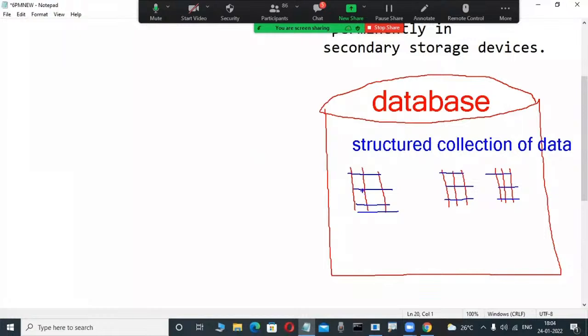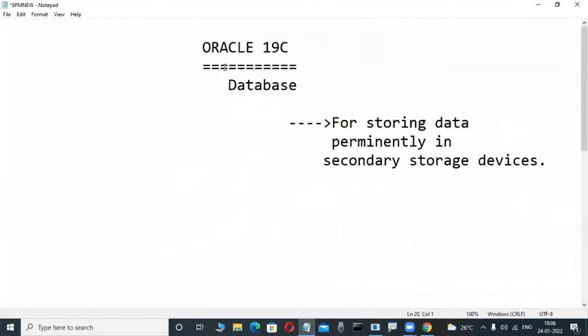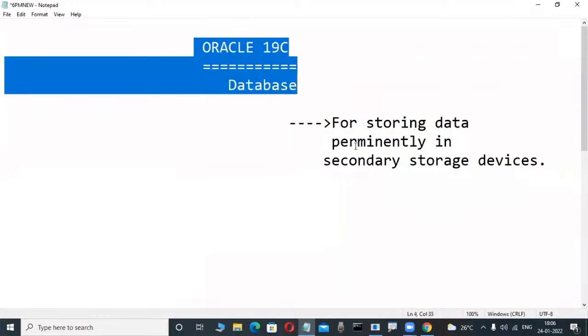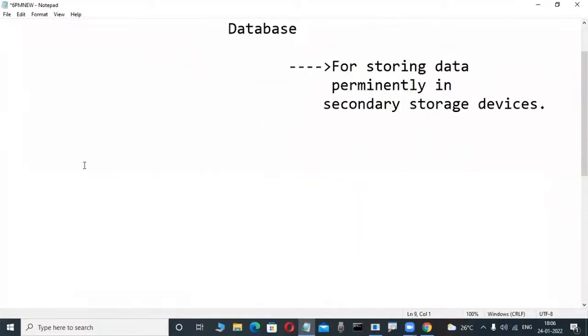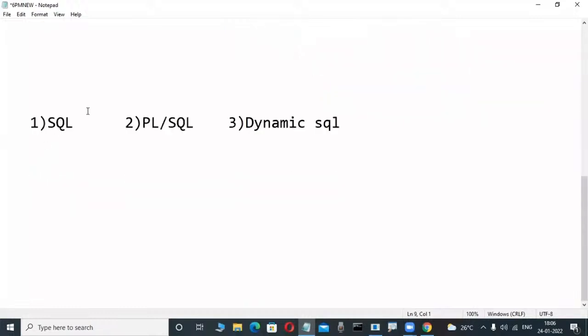Once a structured collection of data is there, for handling and operating this data, by using which language? Very good. SQL, structured query language. That's why these types of databases are implemented based on the relational data model. What is that? Today I will tell you. These databases, Oracle, SQL Server, DB2, Sybase, MySQL, are all implemented based on the relational data model concept. For operating those products, we use SQL.